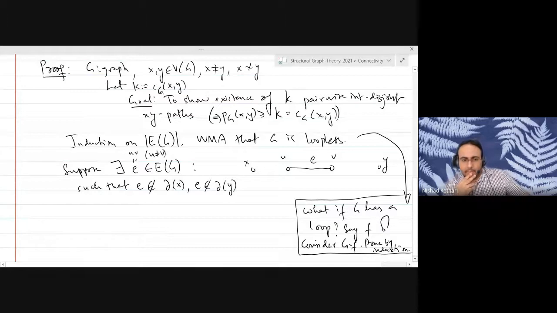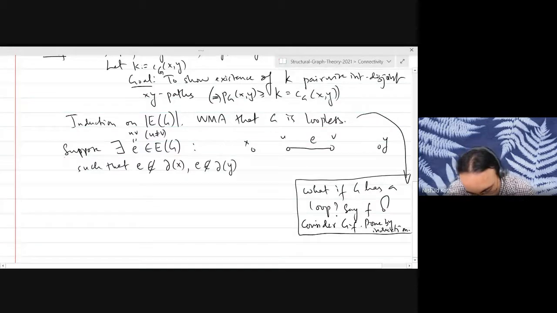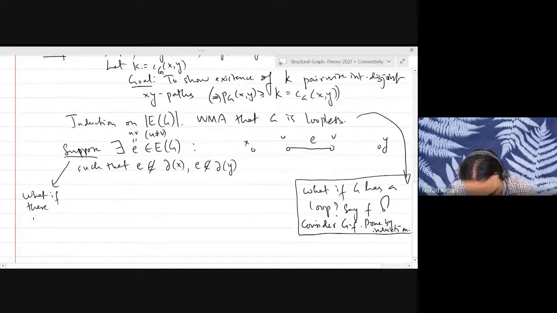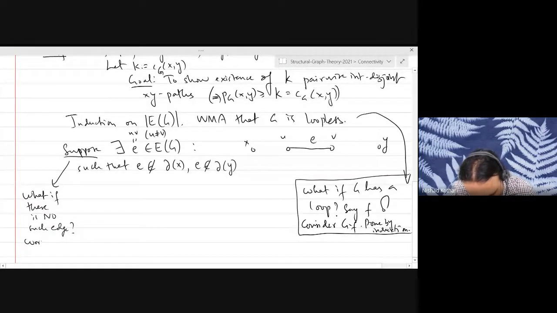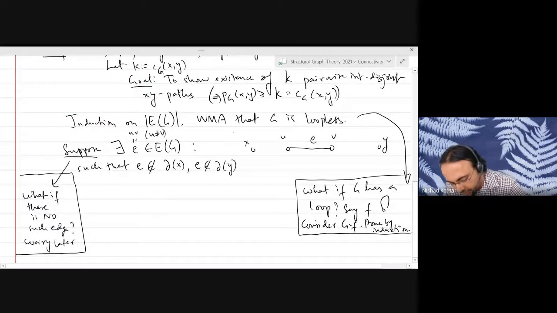Now I am saying to make one more assumption, that there is some edge that is not incident to X and is not incident to Y. And what if there is no such edge? We will talk about that later. So we have a picture that looks like this.